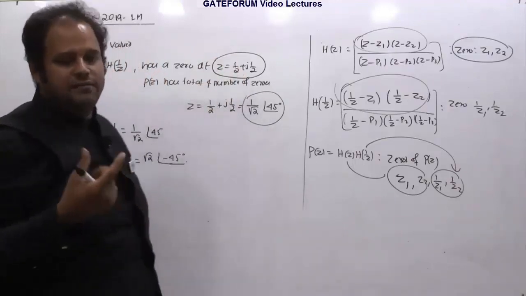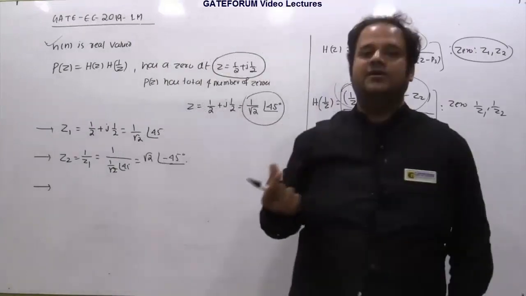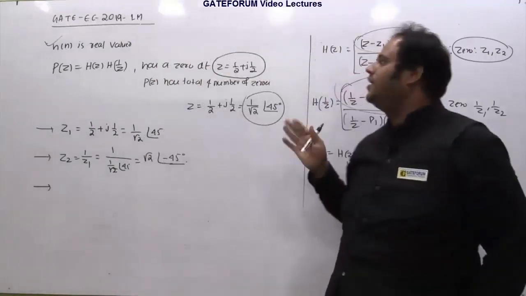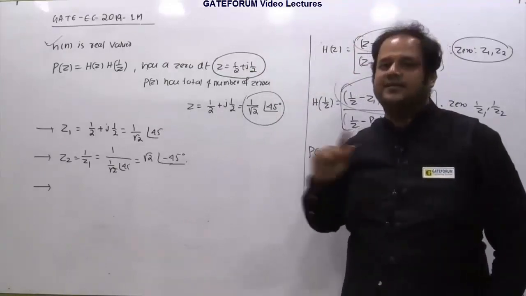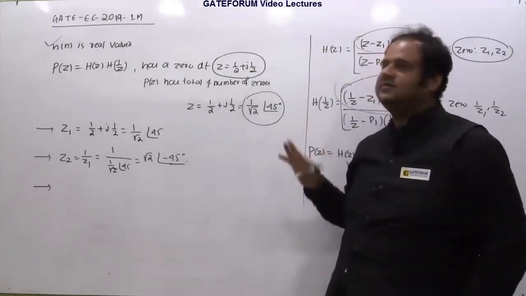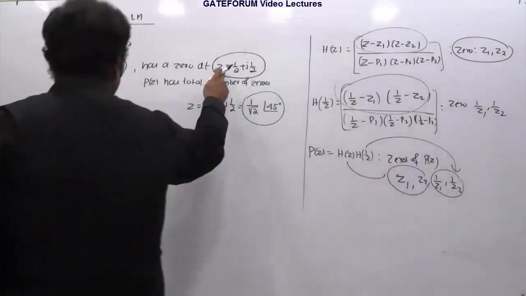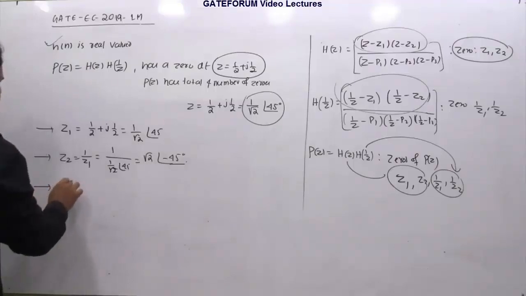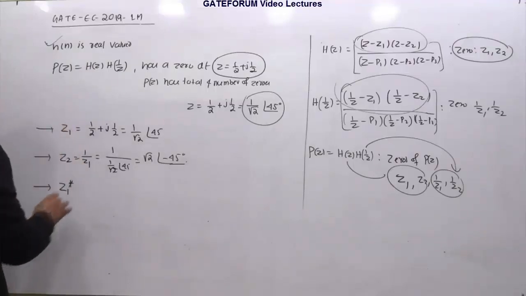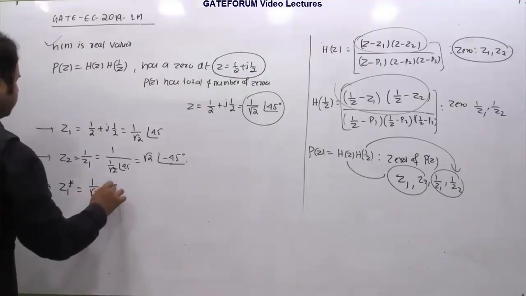You know very well, the complex conjugate pairs are nothing but the roots of a quadratic equation. It will never happen that you get only one single independent complex pole like this. For the real case that is valid, but for the complex case you will be getting conjugate pairs. So it makes sense that if z1 is one of the zeros of this, z1 conjugate is also one of the zeros of this. So z1 conjugate is 1 by root 2 angle 45 conjugate.